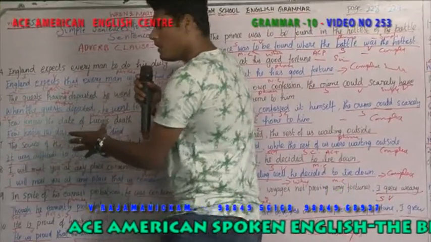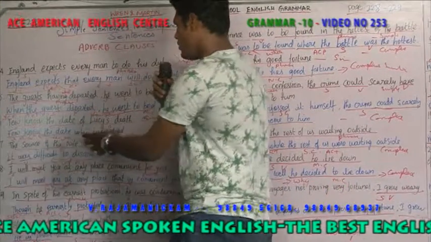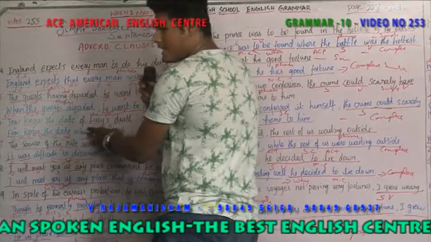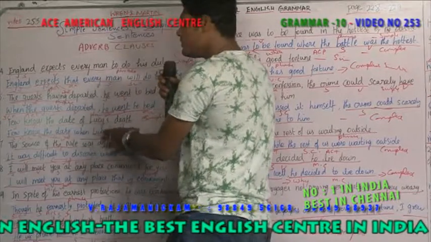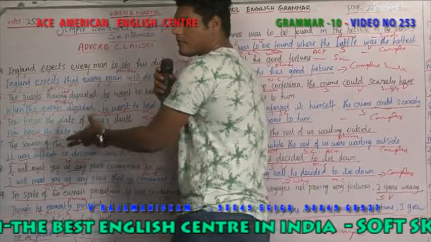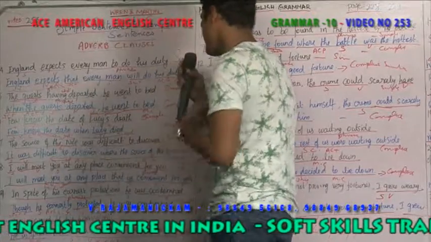So it gives a question. So when we get the answer for it, like when Lucy died, it answers the question. So it is known as the adverbial clause.